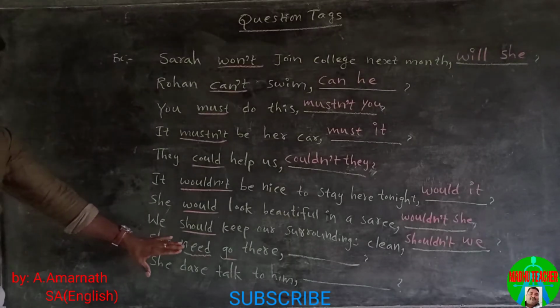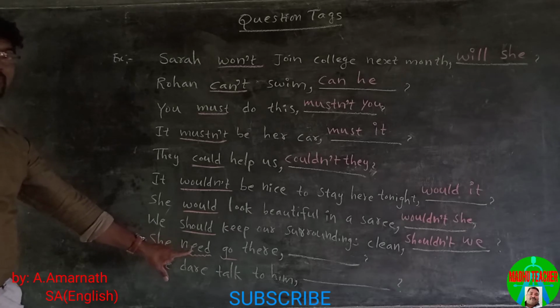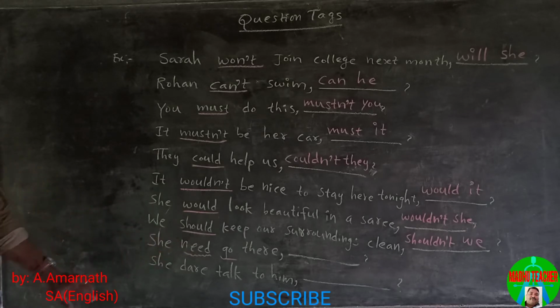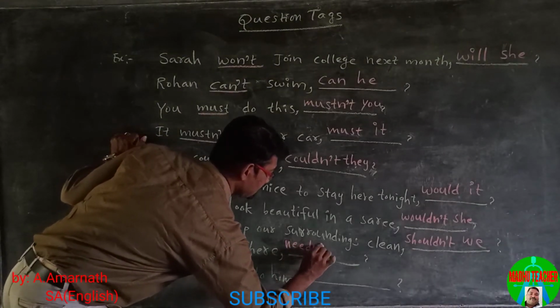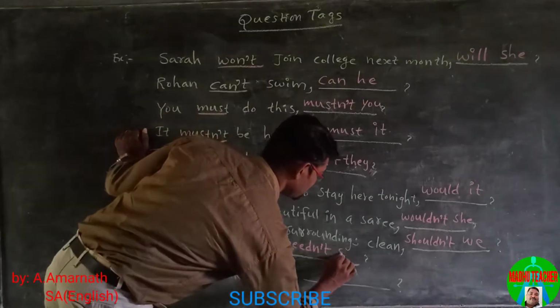So we construct the question tag with need, because need here is a modal verb, a helping verb. This sentence is in positive form, so we use the negative tag needn't, and the pronoun she.